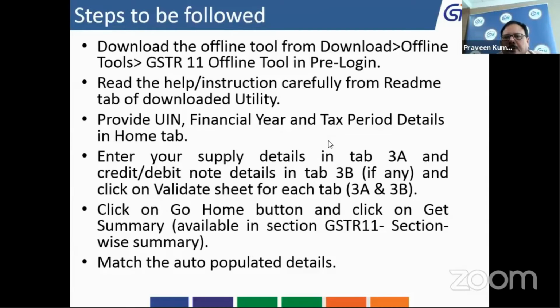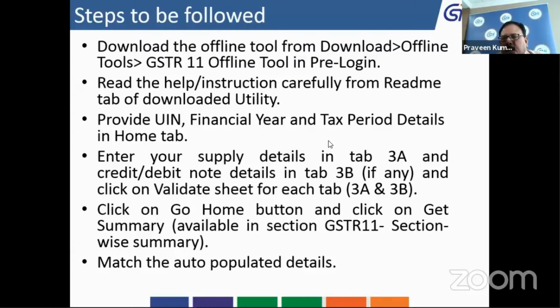You have to mention your UIN, the financial year, and the tax period details in the home tab. There will be two tabs: first is 3A and the second tab is 3B. The 3A tab is related to whatever supplies you have received, and you have to enter all these details in that tab.